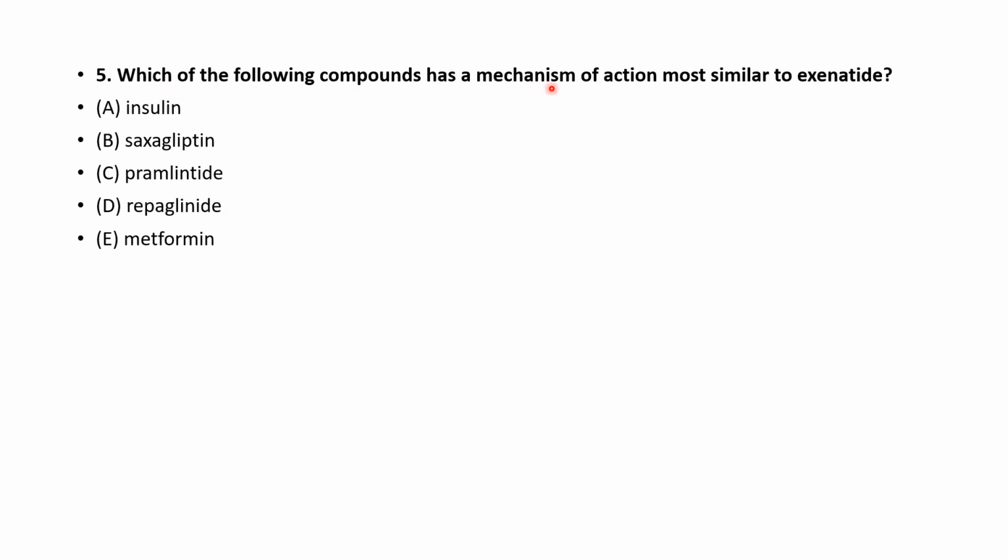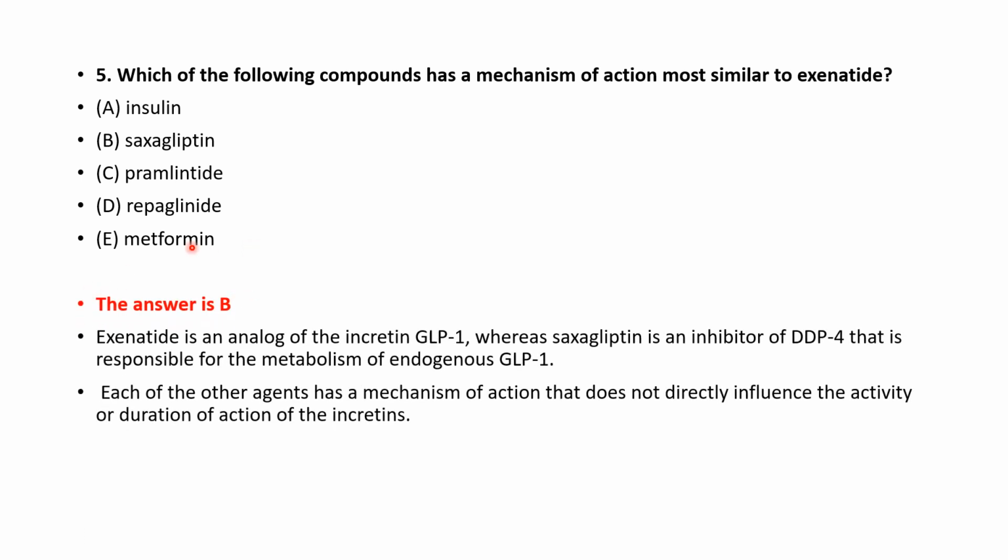Which of the following compounds has a mechanism of action most similar to exenatide? Options are insulin, saxagliptin, pramlintide, repaglinide, metformin. Correct answer is option B, that is saxagliptin. Exenatide is an analog of the incretin GLP-1, whereas saxagliptin is an inhibitor of DPP-4 that is responsible for the metabolism of endogenous GLP-1. Each of the other agents has a mechanism of action that does not directly influence the activity or duration of action of the incretins.